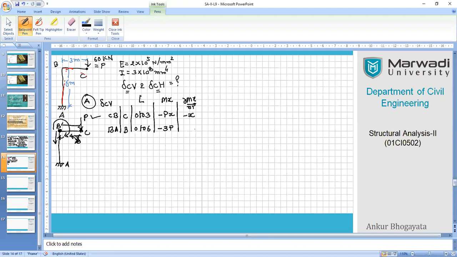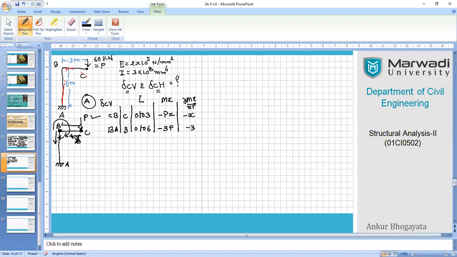So simply I will take the partial derivative of this force itself, so it will be minus 3 only, right? I hope we all have got the point. What I did was take the moment of this point force P about point B, because along the member BA there is no other force.